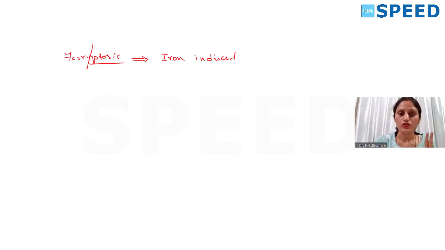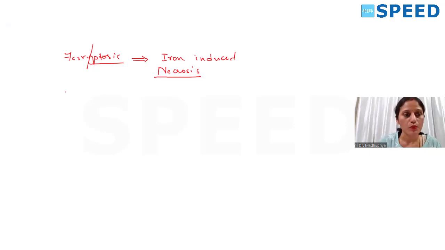The second point I want you to remember is, though it is programmed cell death, the morphology of the cell will appear like necrosis. This is similar to pyroptosis and necroptosis. So morphologically it will look like necrosis, but it is programmed cell death. Fine. And one more thing.